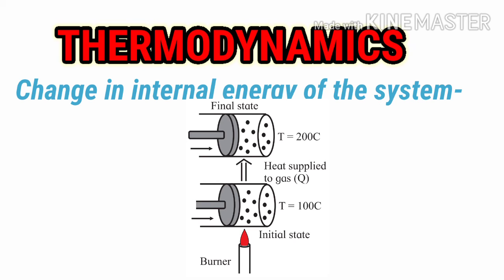So students, in this first condition there is no work done in this arrangement, but Ts, the temperature of the system, is smaller and the temperature of the environment is greater. But what happens if we heat the gas inside the cylinder with a source of heat?